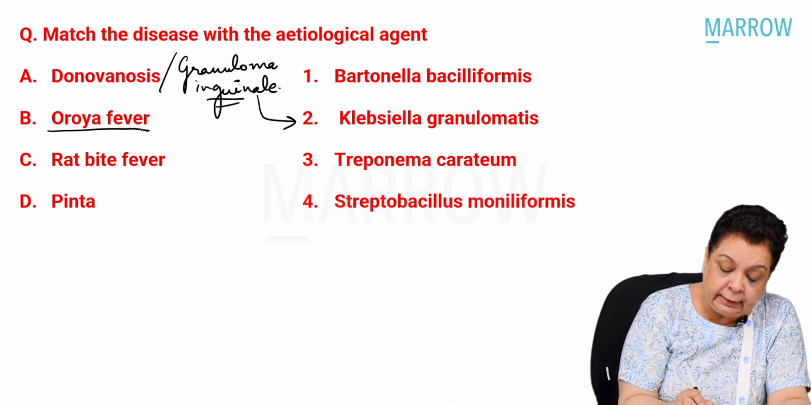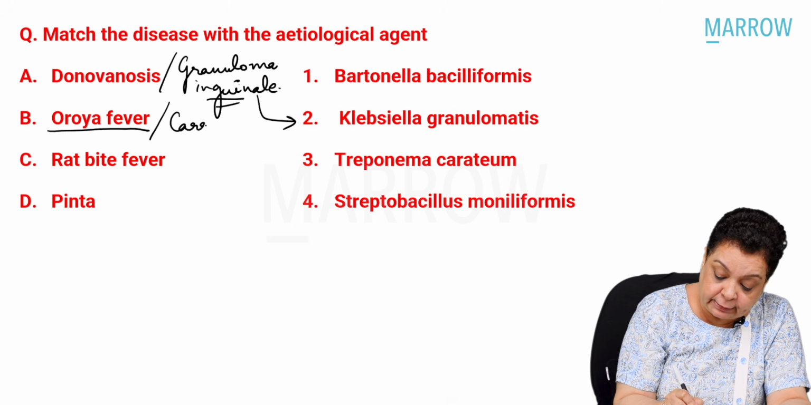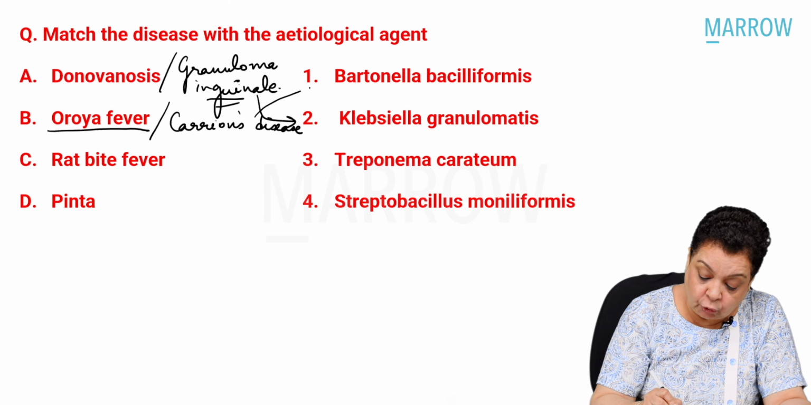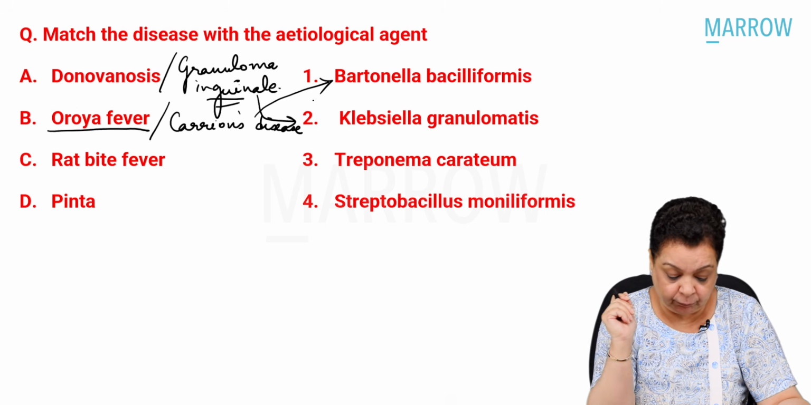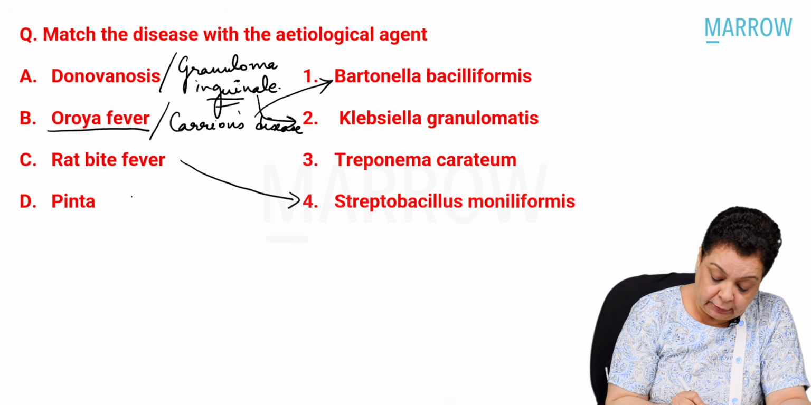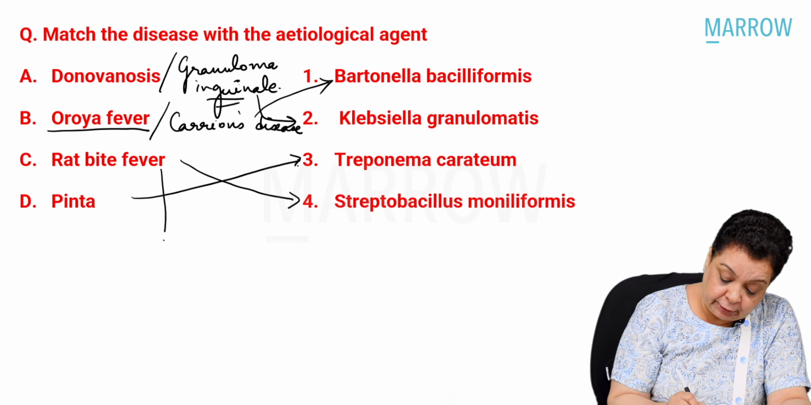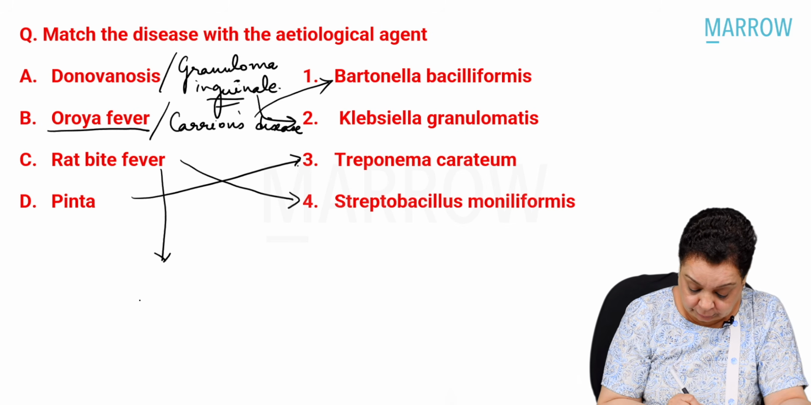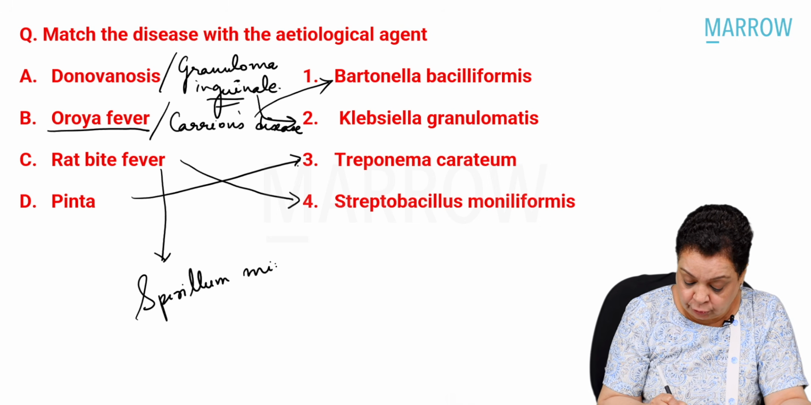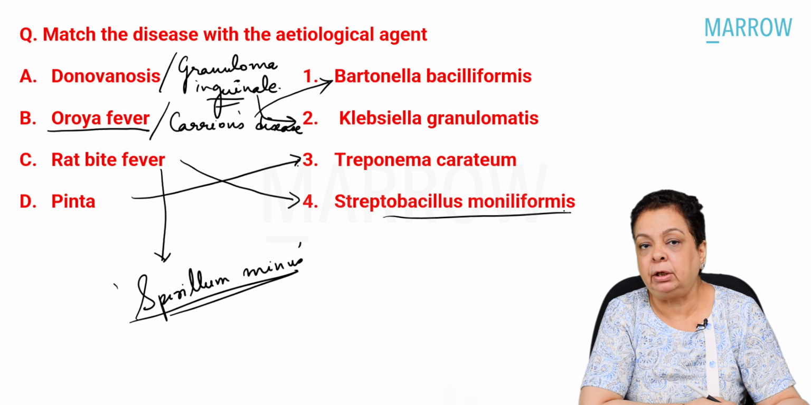Oroya fever is a disease which is reported mainly from South America. It is also called as Carrion's disease, transmitted by the bite of a sandfly, and it is caused by Bartonella bacilliformis. Rat bite fever, the cause is Streptobacillus moniliformis, and Pinta is caused by Treponema carateum. Okay. Remember that rat bite fever is also caused by Spirillum minus. So in the Western world, it's caused by Streptobacillus moniliformis, but in Asia, etc., rat bite fever is caused by Spirillum minus.